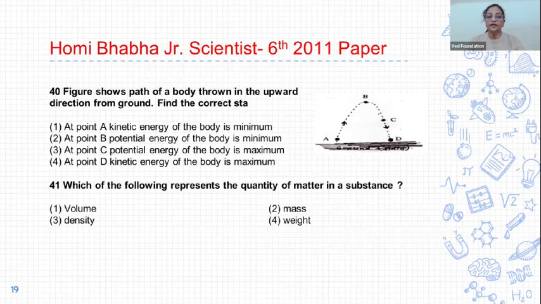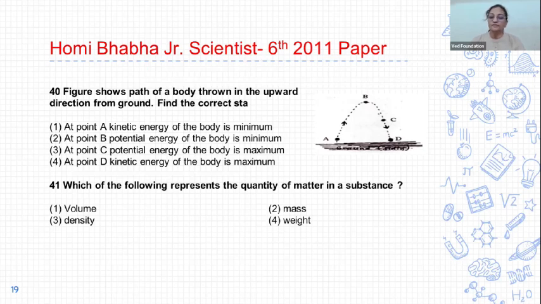Next, 40. The figure shows the path of a body thrown in an upward direction from the ground. Find the correct statement. 1. At point A, kinetic energy of the body is minimum. 2. At point B, potential energy of the body is minimum. 3. At point C, potential energy of the body is maximum. And 4. At point D, kinetic energy of the body is maximum. And the correct answer is option 4.